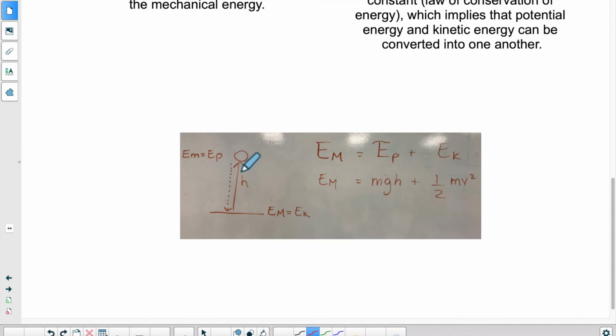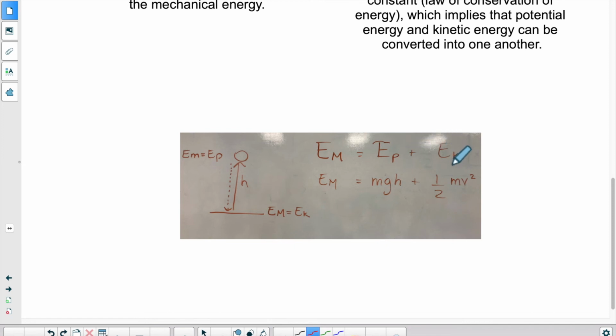Now, as the ball, let's say it's a ball, comes back down and is just about to touch the ground, so essentially its height is at 0, more or less. Well, if the height is at 0, there's no more potential energy. So when it's right as it's touching the ground, if there's no more potential energy because there's no more height, what are we left with?